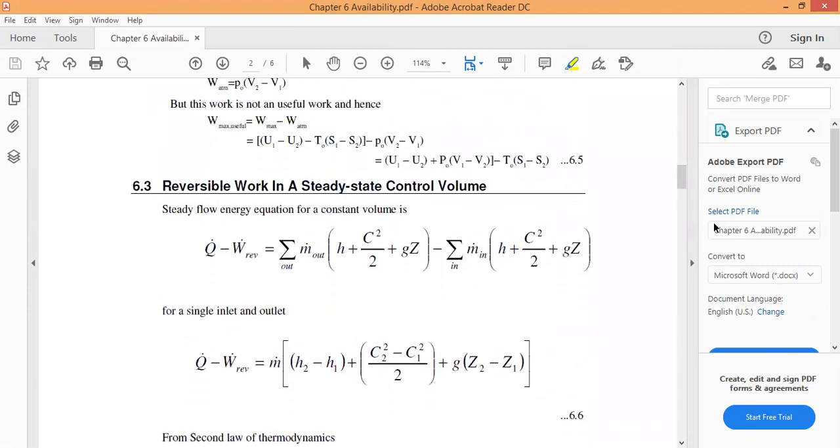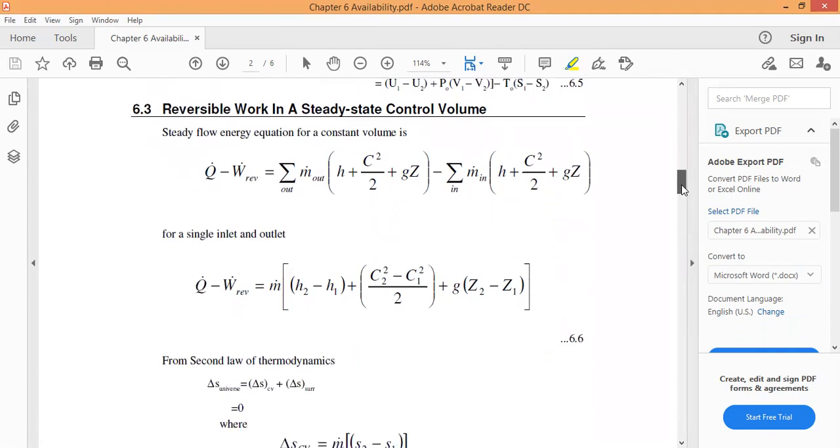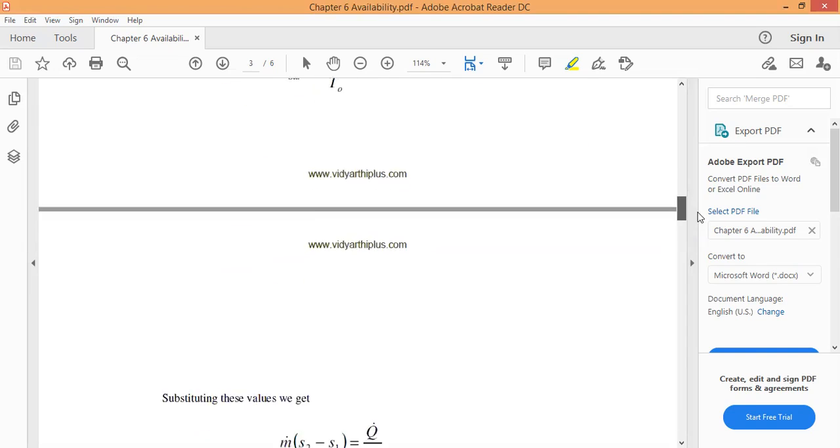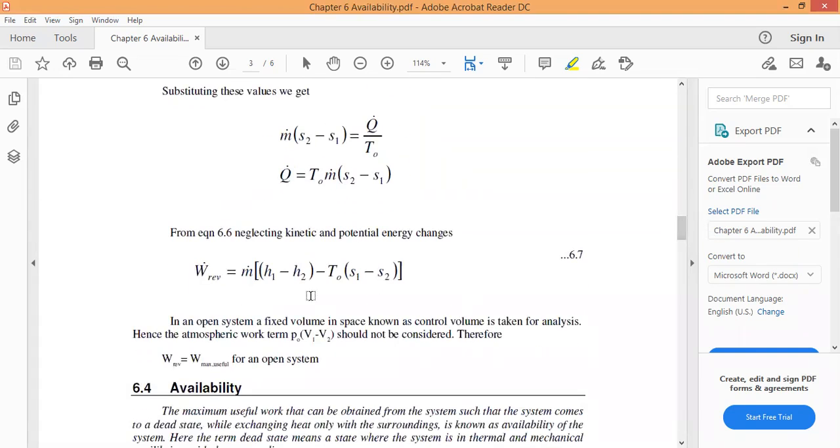So this is our equation, and we want the W reversible. Just place the Q dot, and we get the W reversible for the steady energy equation. So Q minus W, that Q dot is nothing but T naught into M dot into S2 minus S1. Just place that. Finally we get the equation: W reversible is equal to M dot into H1 minus H2 minus T naught into S1 minus S2, right?